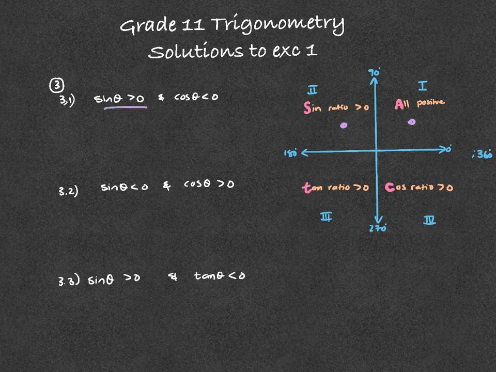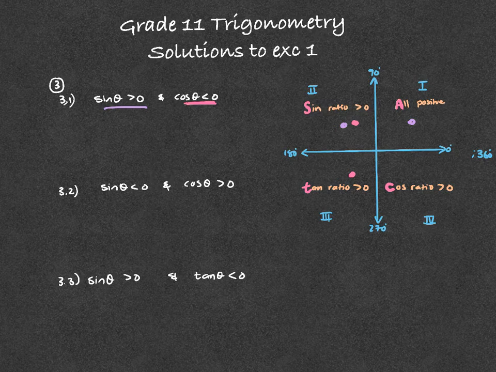So that is sine theta positive. Where is cos theta negative? Cos theta would be negative in the second quadrant because sine is positive there, and in the third quadrant because tan is positive there. So cos would be negative in quadrant 2 and 3, right? Cos is positive in quadrant 1 and 4.